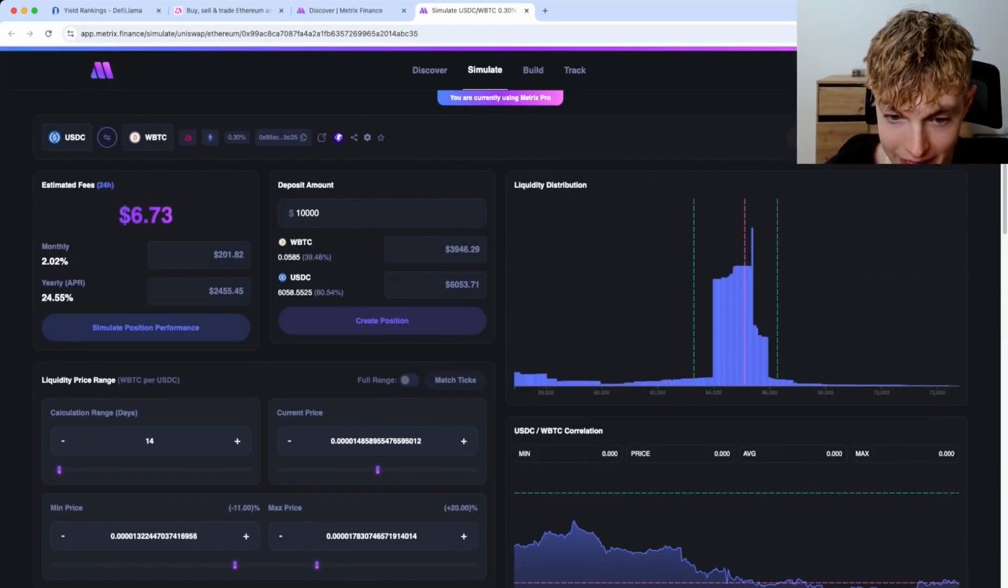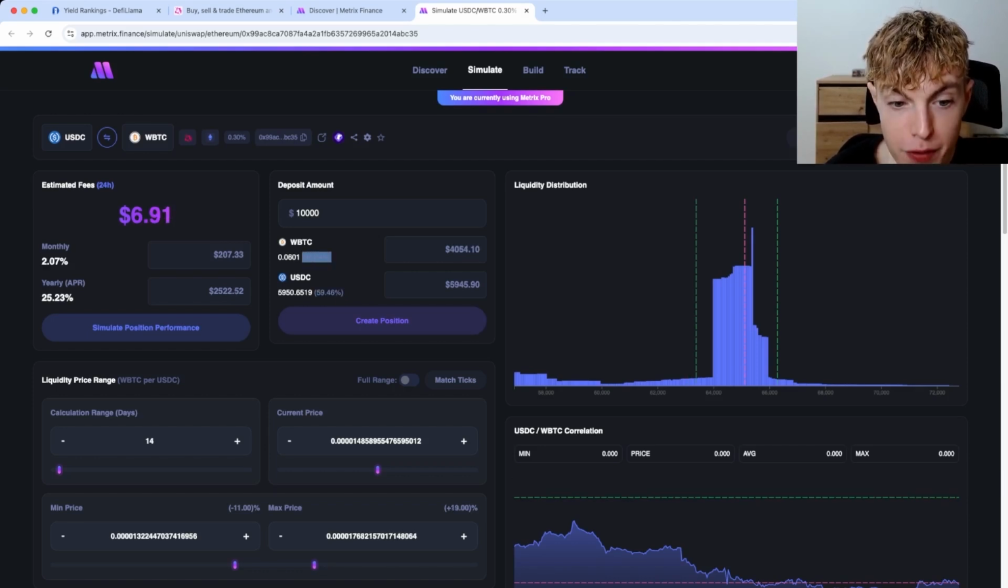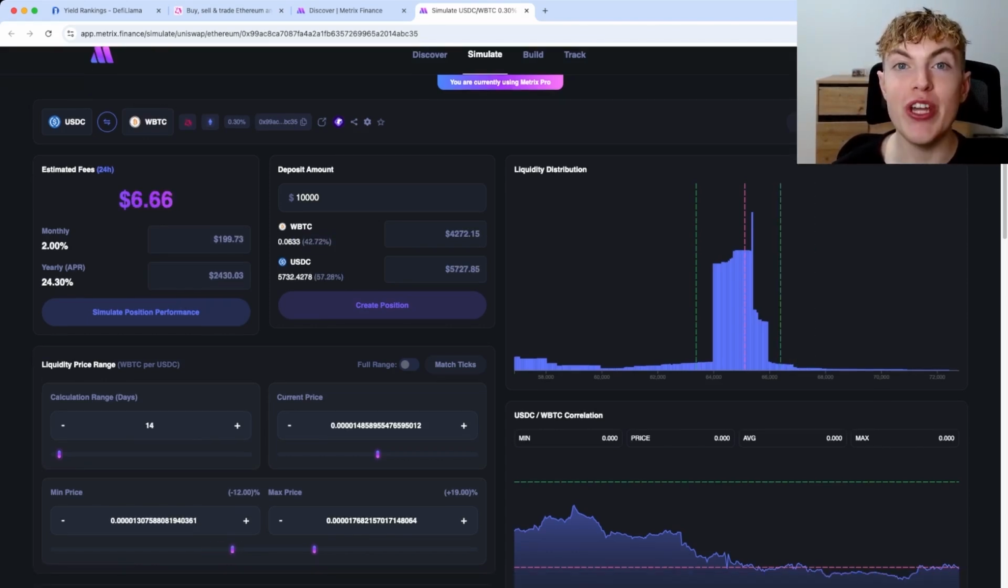Now, keep in mind, if we move the max price up, we're taking on more exposure to USDC. You can see that here. And we're taking on less exposure to wrapped Bitcoin. But if we move the min price down, you can see we're taking on more exposure to wrapped Bitcoin and less exposure to USDC.